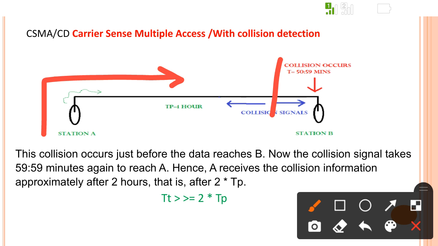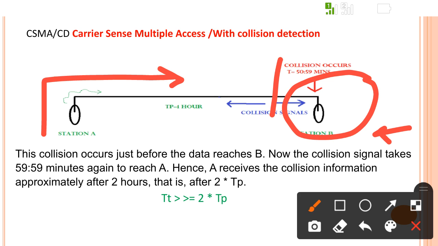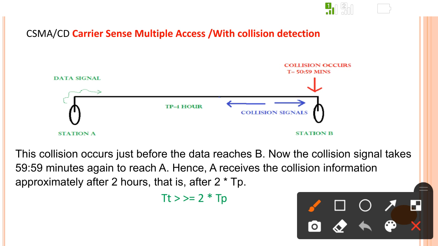Suppose the signal from A now reaches nearer to station B, and station B also wants to transmit data. It senses the medium first, and if the medium is free, B also sends data towards A. Suppose after a very close time there is a collision.